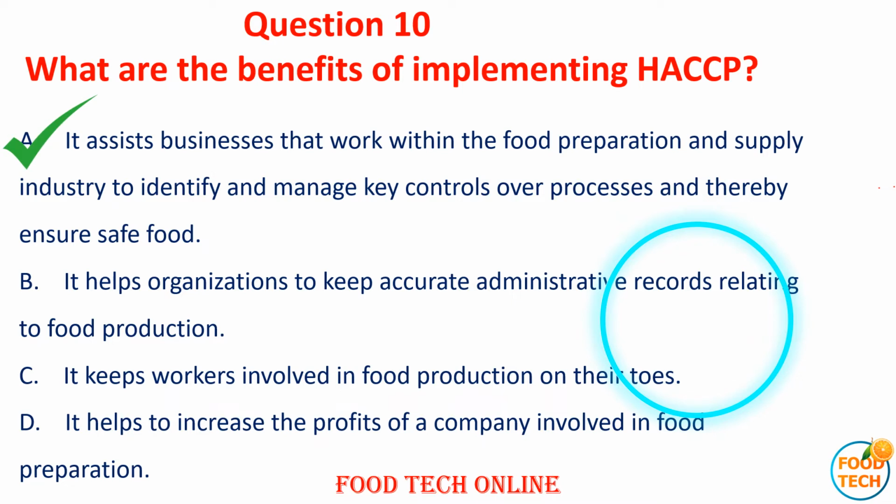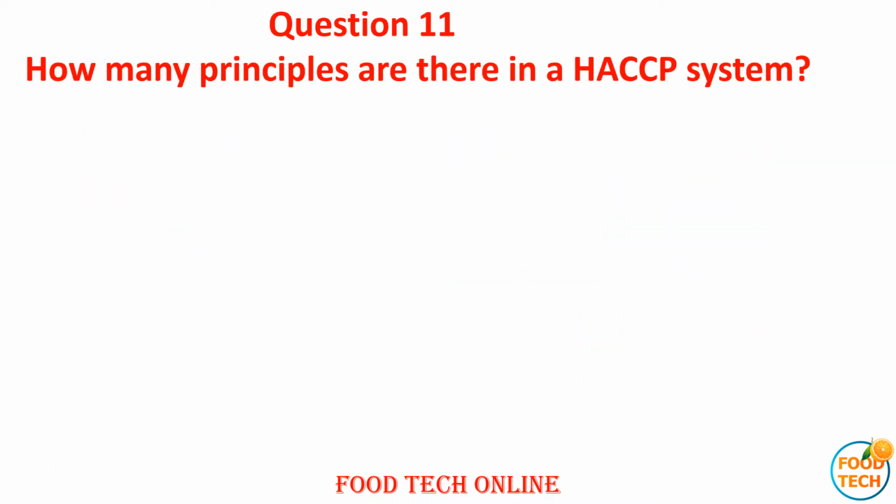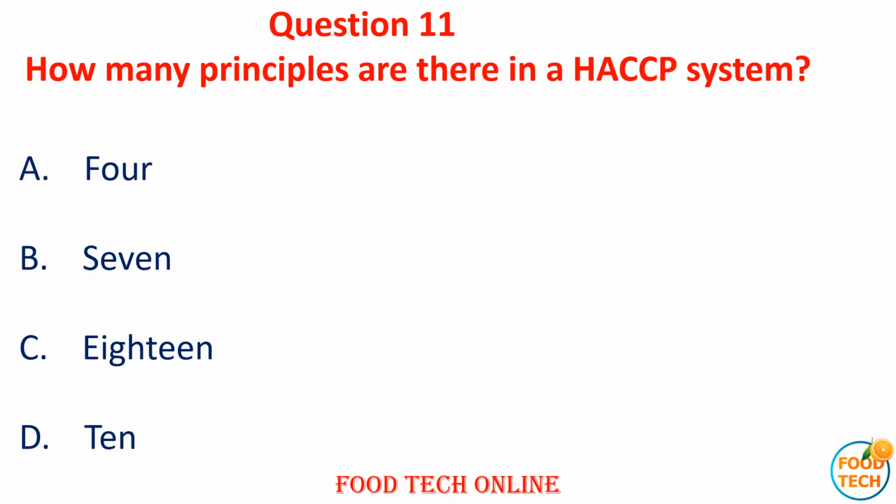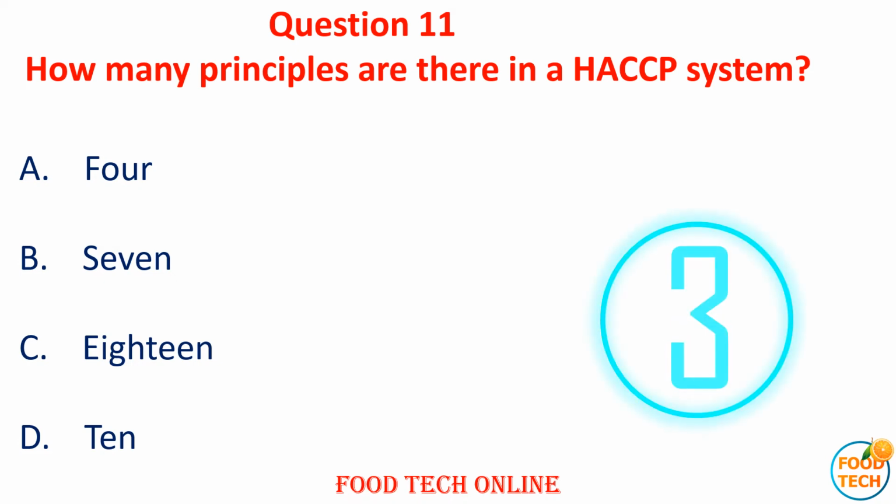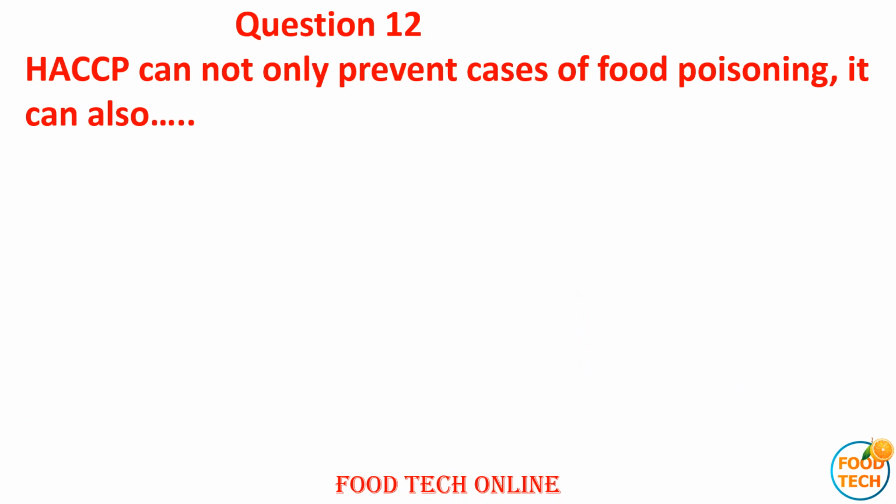Answer A. It assists businesses that work within the food preparation and supply industry to identify and manage key controls over the process and thereby ensure safe food. Question 11. How many principles are there in a HACCP system? A. 4, B. 7, C. 8, D. 10. Answer B. 7.